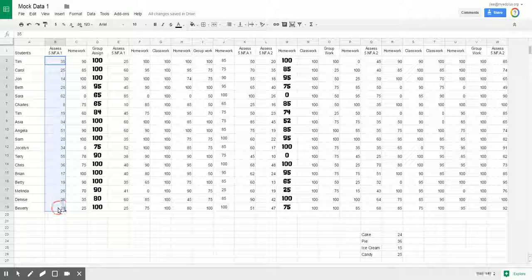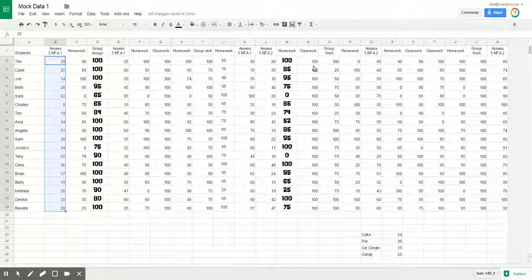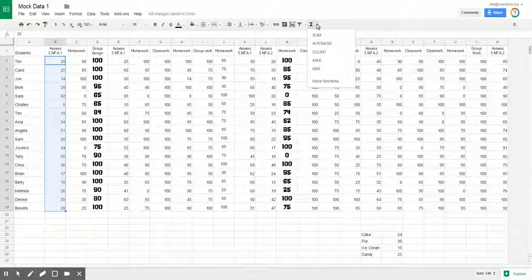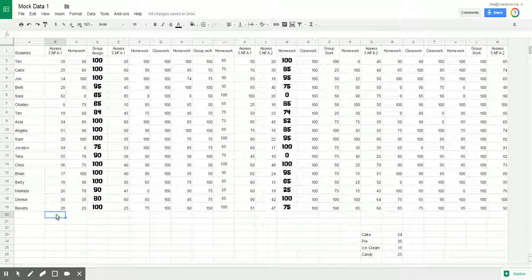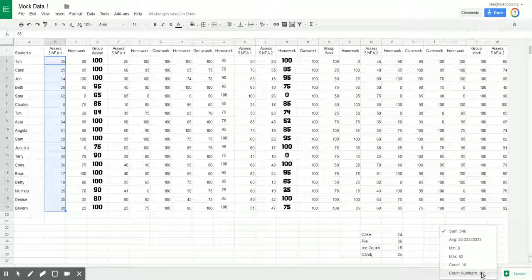same ones. So if I click on these, if you watched the Explorer videos, click the highlight of those cells, there's my sum. If I click on that, there's the average, there's the min, max, and there's the count as well. So all of that is available just by highlighting and clicking on that. Now the difference between running the numbers through the Explorer and actually getting the functions going is that by running the function, I'll have a dedicated cell for that function. If I ever want to get the sum again, I have to highlight these and go back over and take a look at the sum over here.